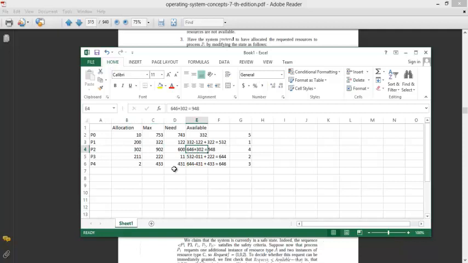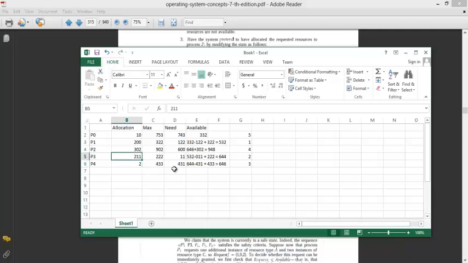So it becomes 948. I actually did this step to show you where this came from. As you can see in P3, 222 minus 011 is equal to this. Similarly in P4, 433 minus 431 is 002.